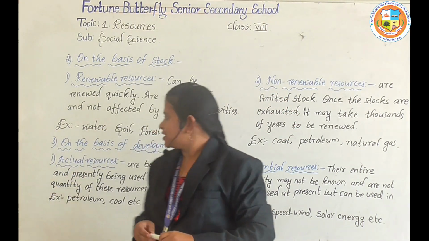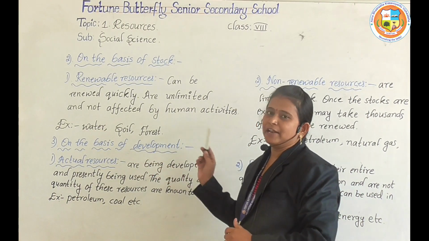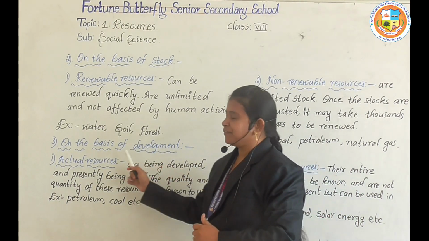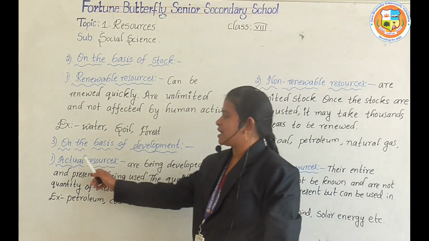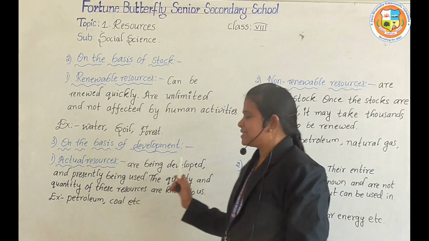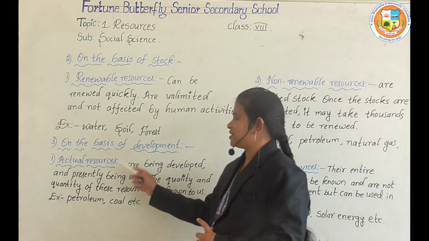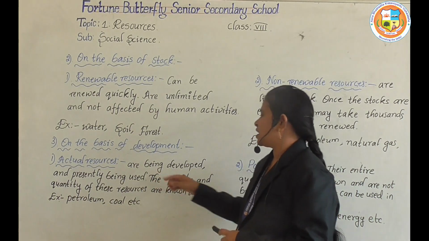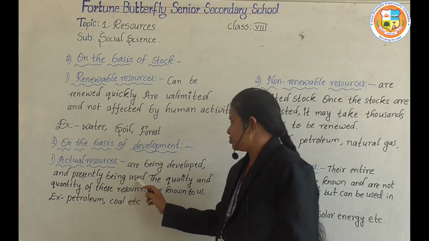And now let us go to the third one, on the basis of development. So this is also divided into two types. First one is actual resources and second one is potential resources. Now let us see the first one. Actual resources are being developed and presently being used.